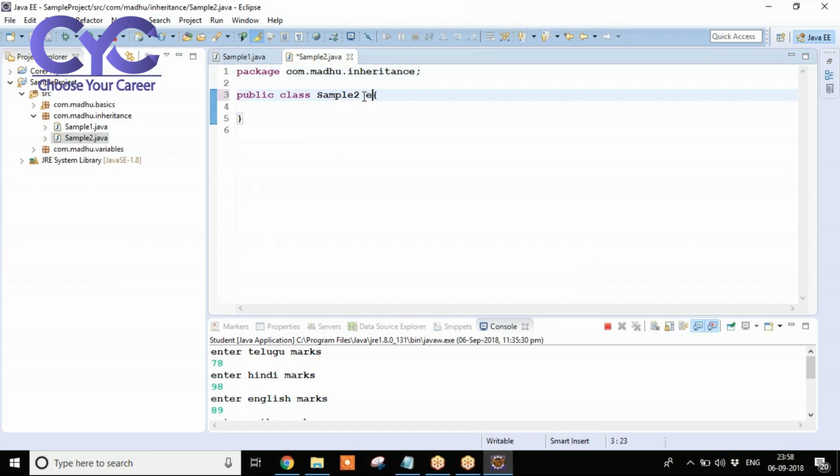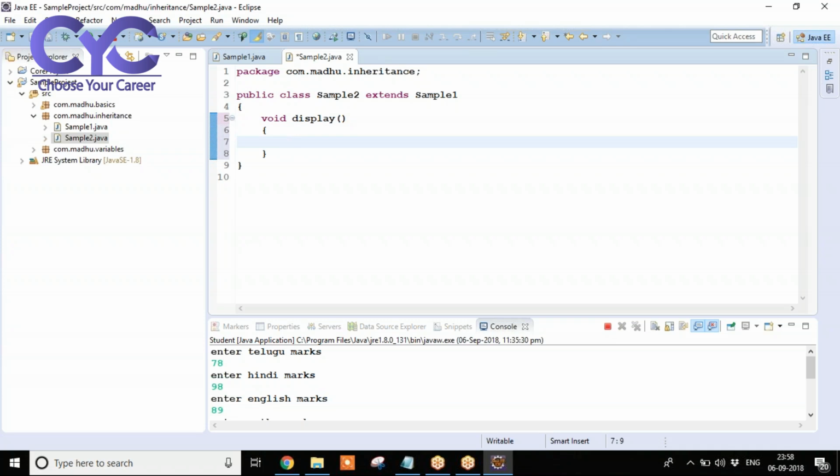So what I want to do? sample2 extends sample1. What does it mean? Whatever the data we are having in sample1 class, we need to get into sample2. So here sample1 is a super class, sample2 is a subclass. Exactly. Here I am going to create another method in sample2 class, with some different functionality.